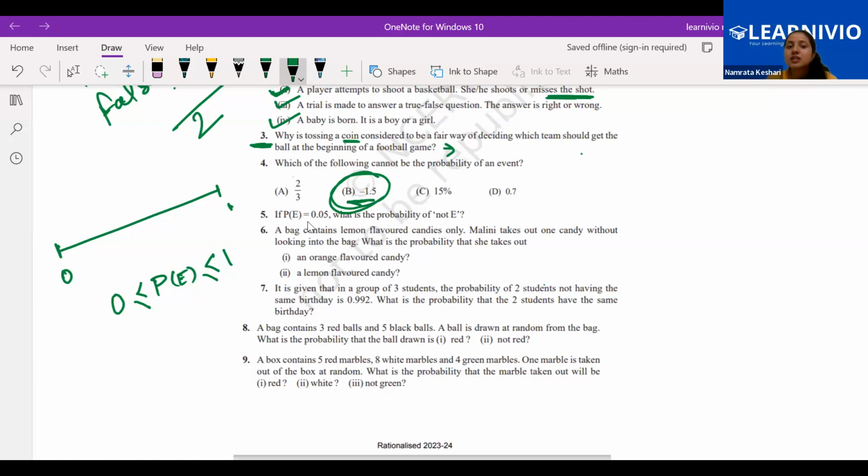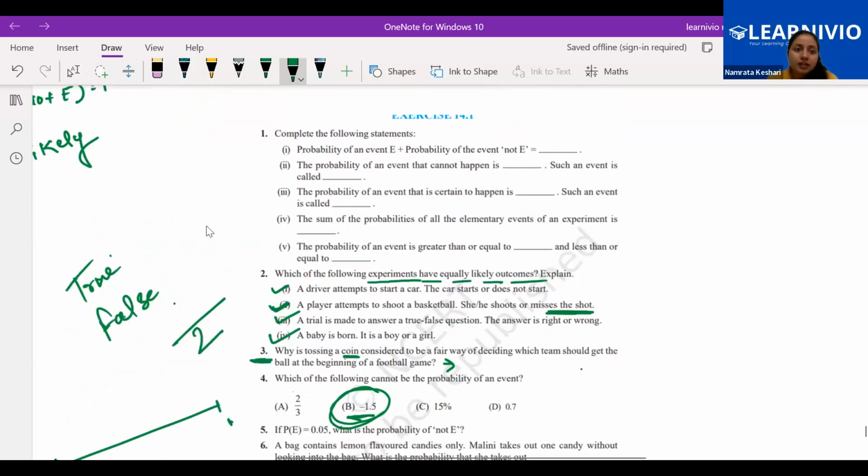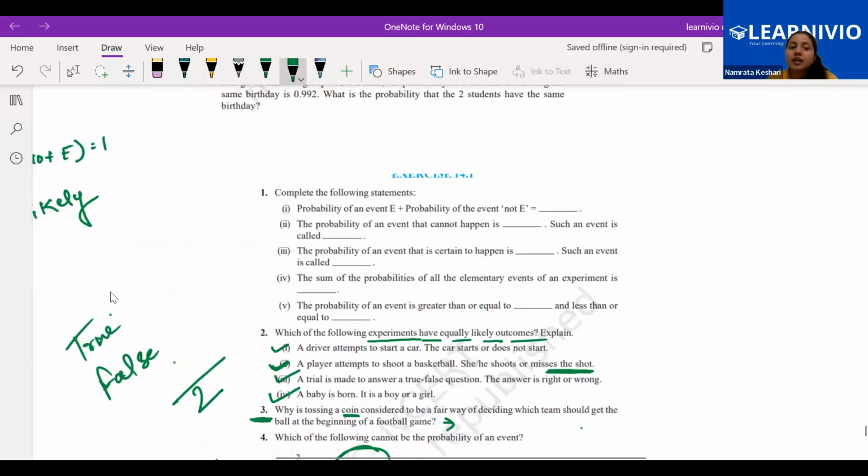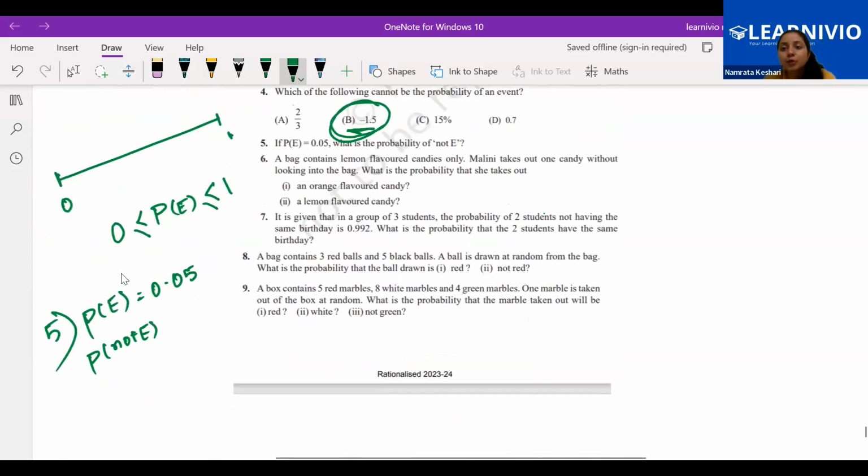Now the next question. Got it, Aisha? Yes, ma'am. Noah, got it? Yes, ma'am. Now the next question, question number 5. Probability of E is already given as 0.05. What is the probability of not E? We know a formula. What is the formula? Have I written it over here? Yes, I have written that probability of E plus probability of not E is equal to what?